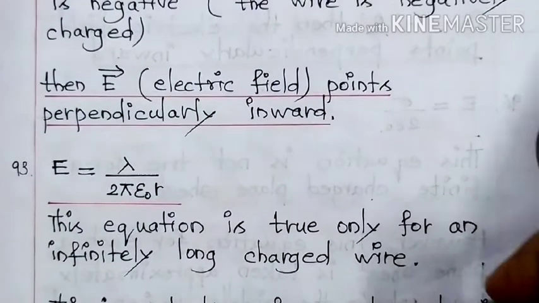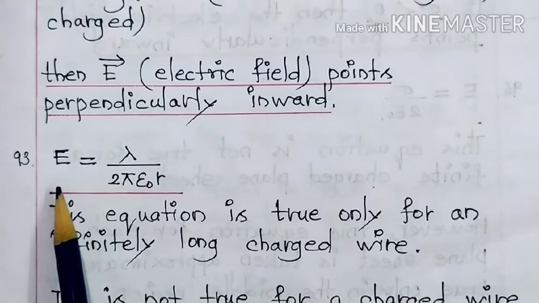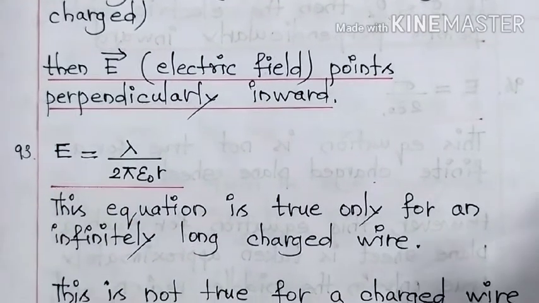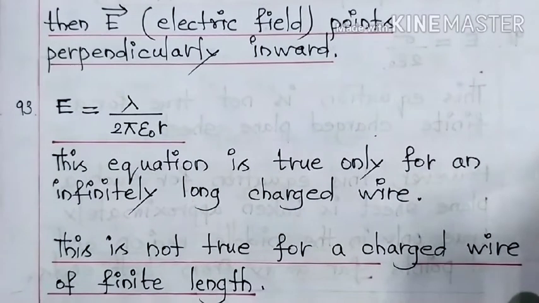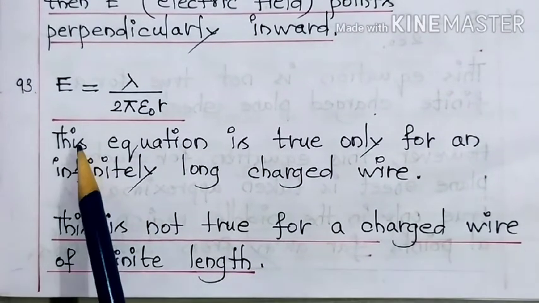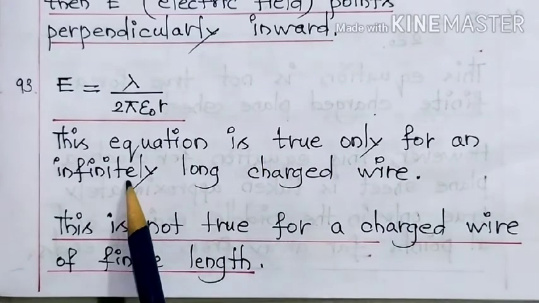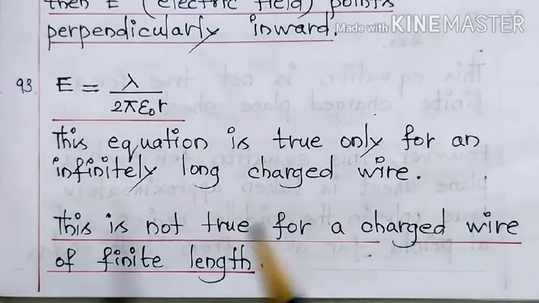Then the next point, 93rd one, E is equal to lambda by 2 pi epsilon naught R. This equation is true only for an infinitely long charged wire. This is not true for a charged wire of finite length.